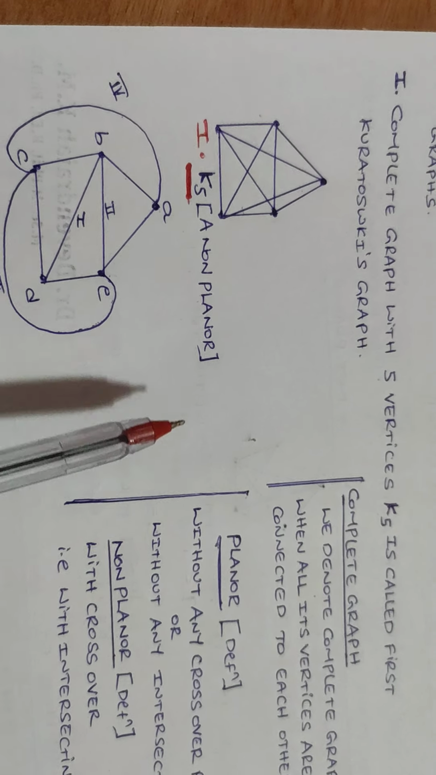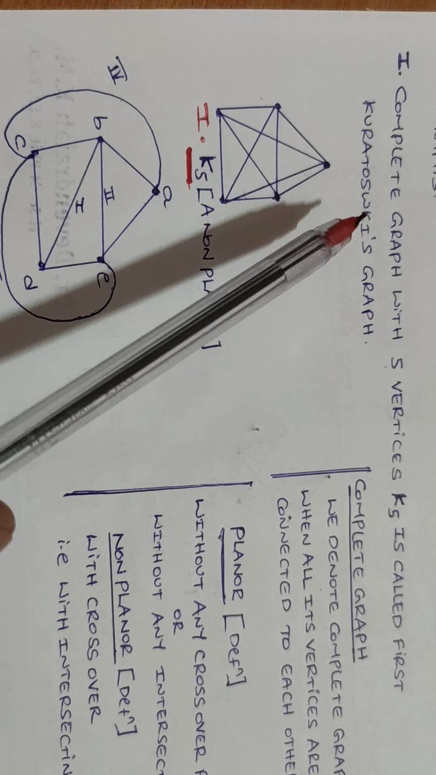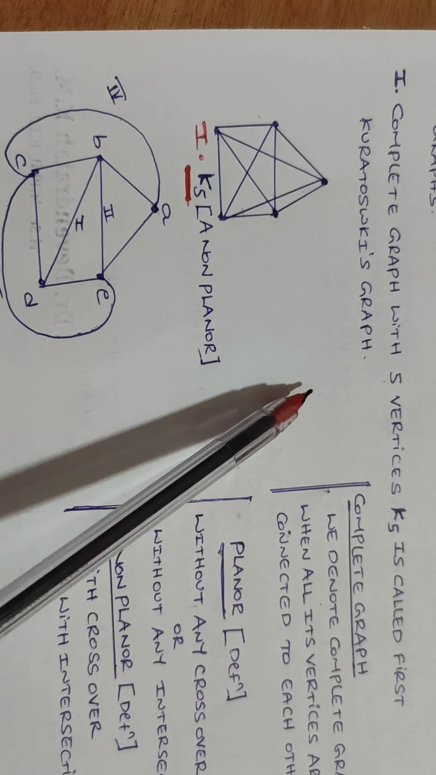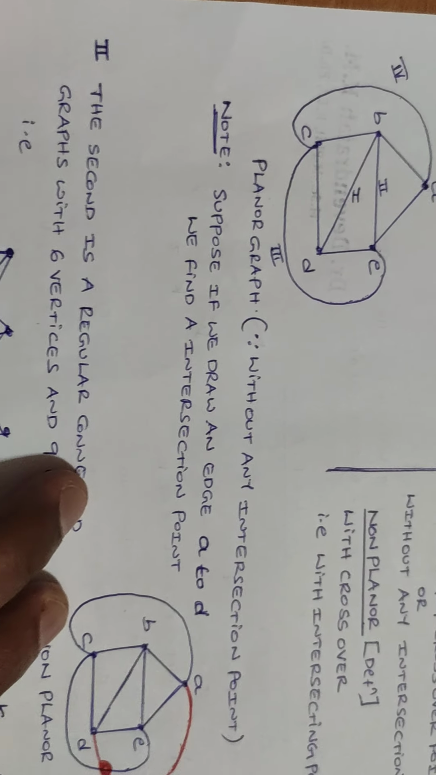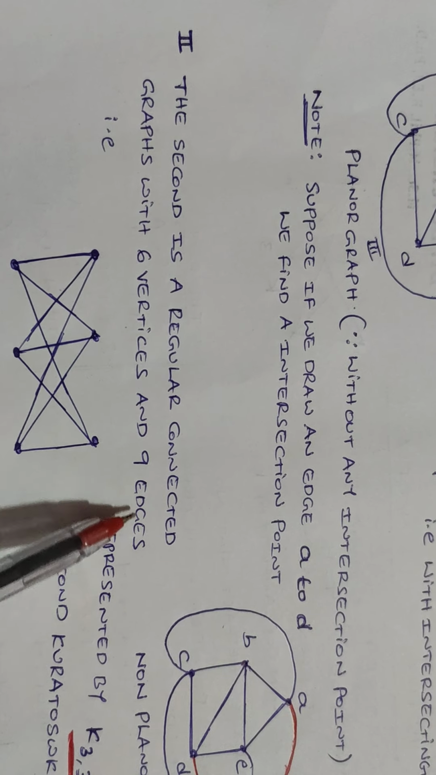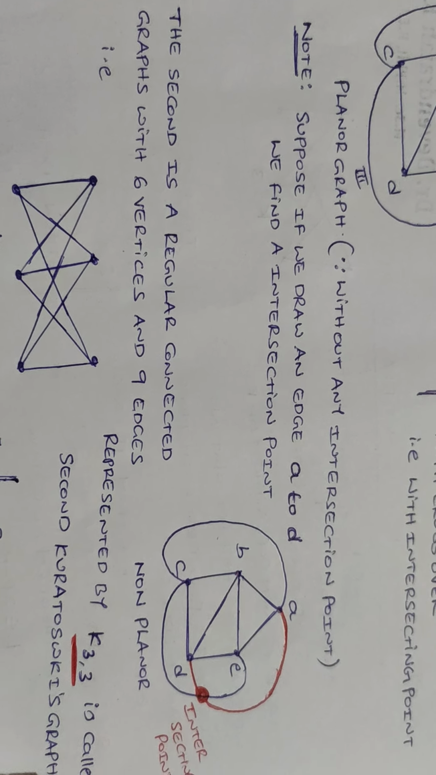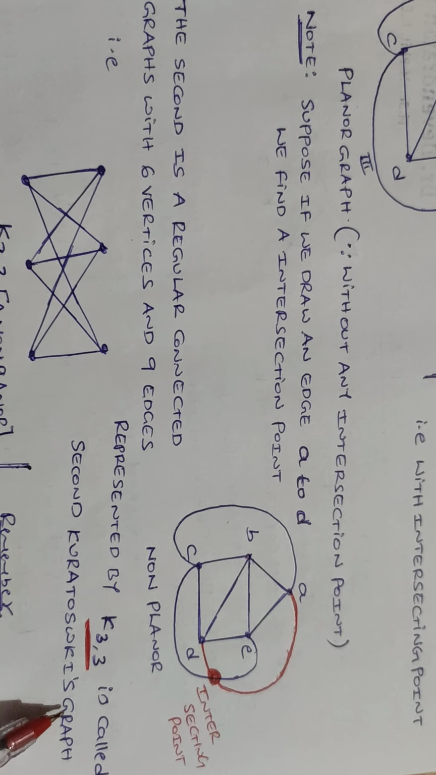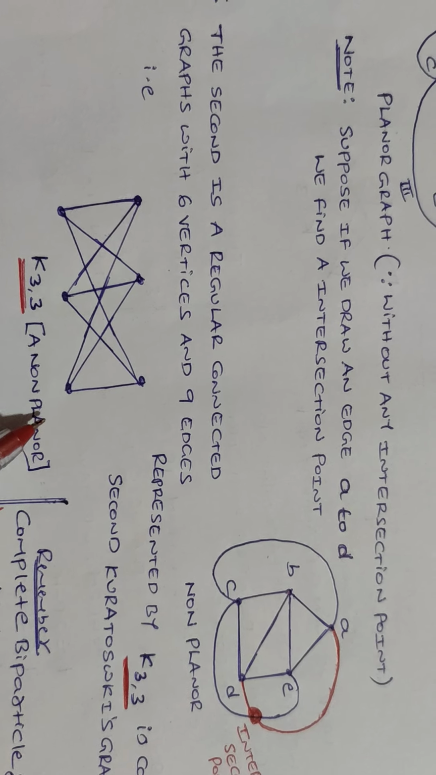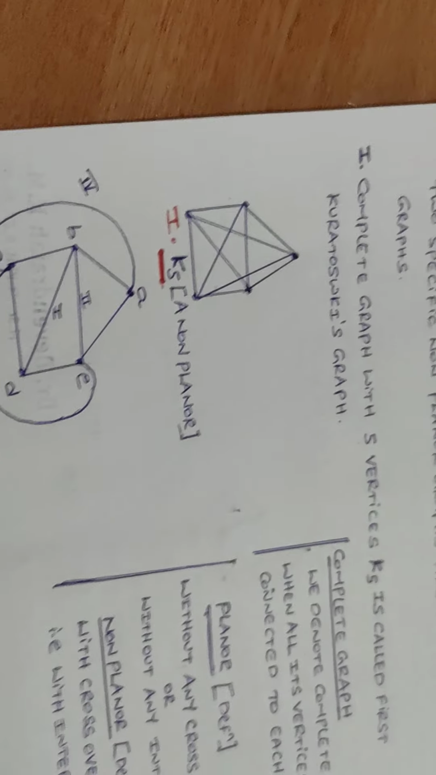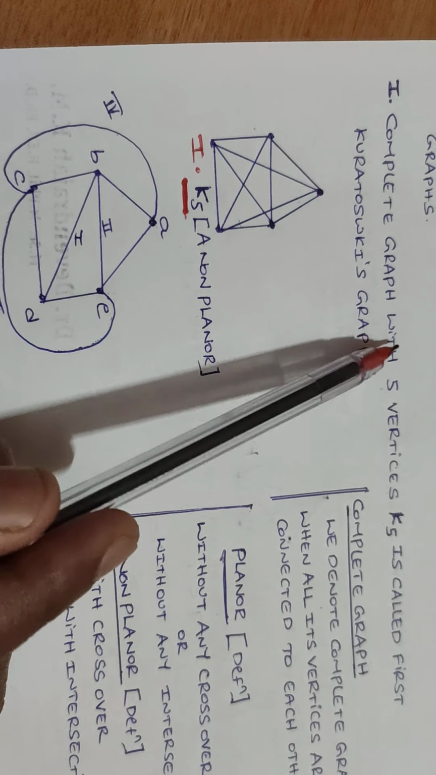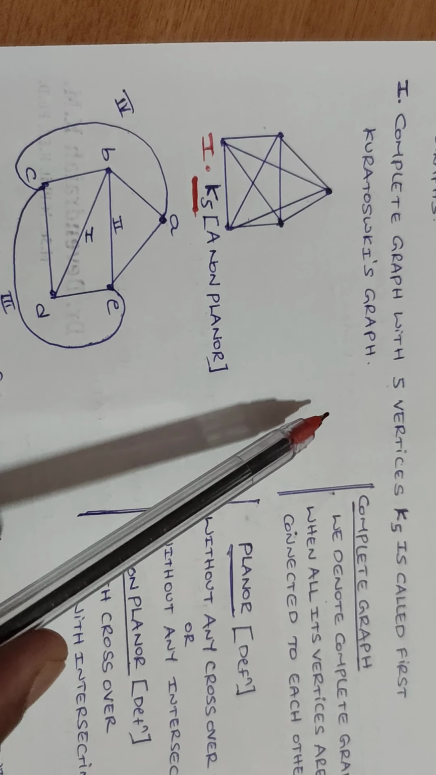Now among Kuratowski graphs, the complete graph with 5 vertices, K5, is called the first Kuratowski graph, and the second is a regular connected graph with 6 vertices and 9 edges, represented by K33, called the second Kuratowski graph. Here observe the graph K33, which is a non-planar graph. Now let us observe the first one.